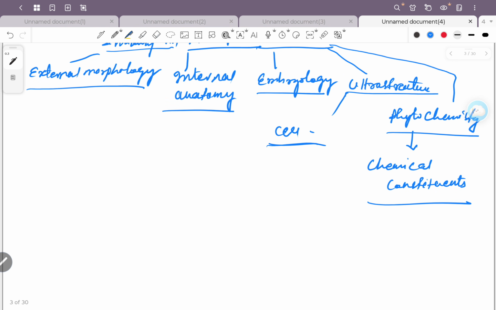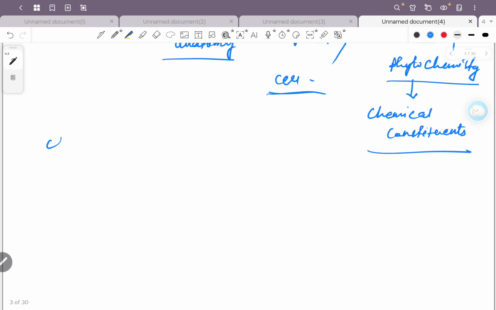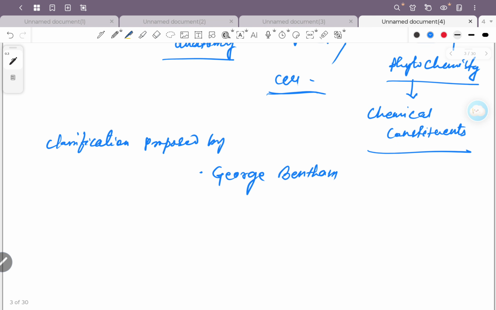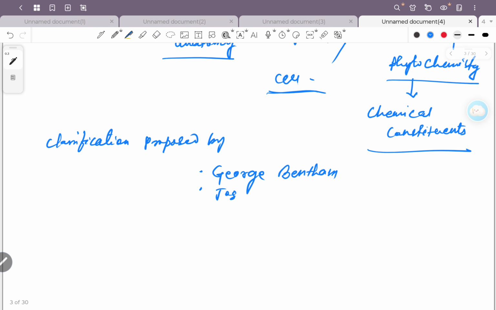For example, the classification proposed by very important people, George Bentham and Joseph Dalton Hooker.